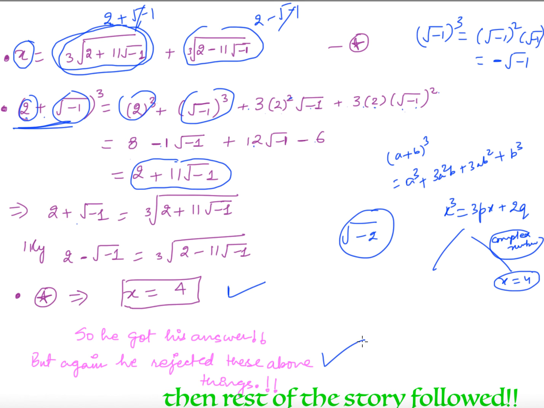So he again rejected his theory, and then we know the story that for 250 years nothing happened, till Gauss introduced this geometrical interpretation. So this is how complex numbers appeared for the first time.